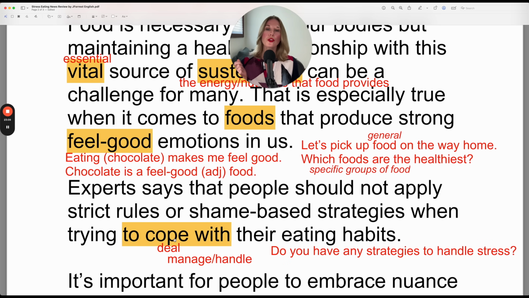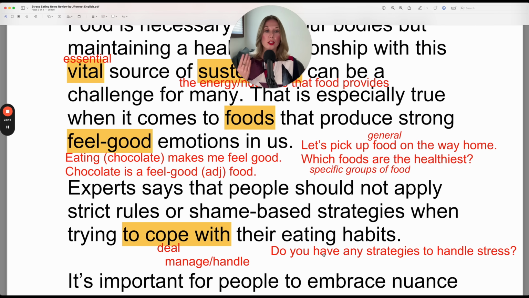Let's review to cope with something. So your verb is cope, and then you use the extra preposition with before you provide the object, which would be a noun or a gerund verb. Now you could also say to deal with, or to manage, or to handle. If you use manage or handle, you don't use the additional preposition with. So when trying to manage their eating habits, to handle their eating habits.